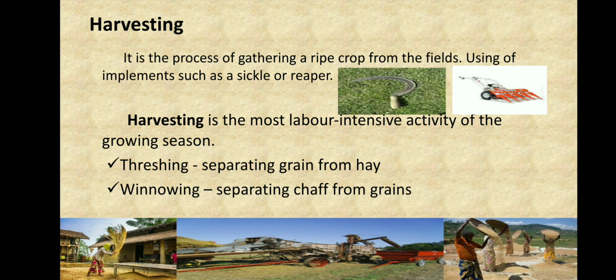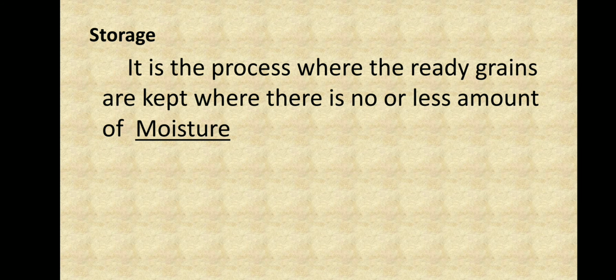Now we have harvested our crops, and it's time for storing our crops. Storing is a process where the ready, ripe grains are kept where there is no or only a small amount of moisture. If there is a place with moisture, it forms microorganisms which could harm our crops. So we shouldn't have moisture at the place where we store them.